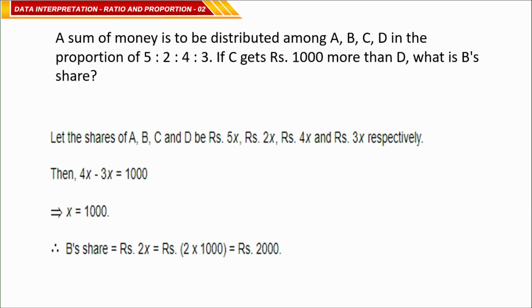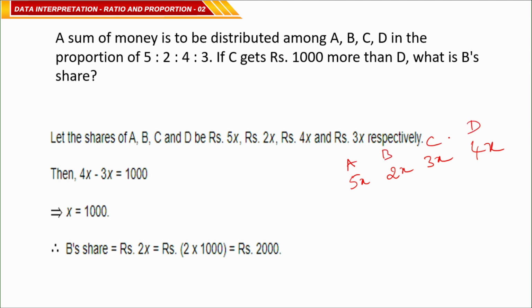If C gets 1000 rupees more than D, what is B's share? Generally, when you say in terms of ratios, we will say A's money is 5x, B's is 2x, C's is 3x and D is 4x. These are the ratios for A, B, C and D.